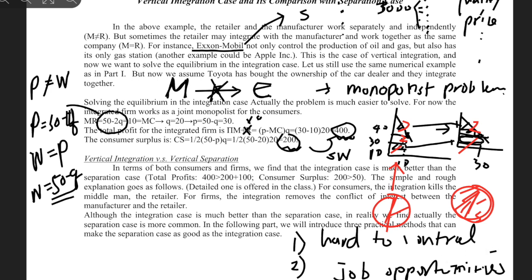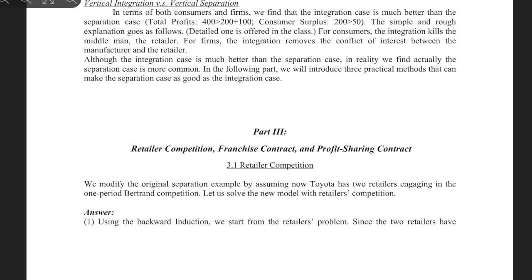Okay, so let's move on and look at the real example of how the theoretical relationship works. So we have retailer competition, franchise contract, and profit sharing contract, right? So let's say we own a Whole Foods.